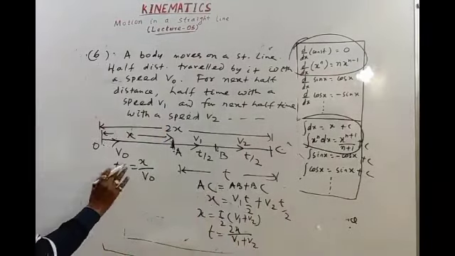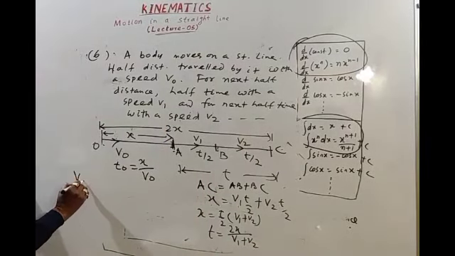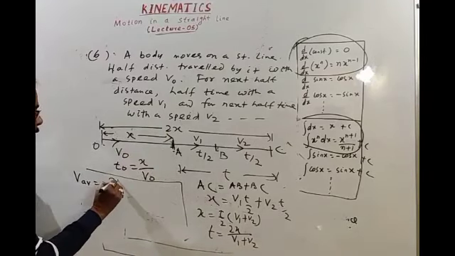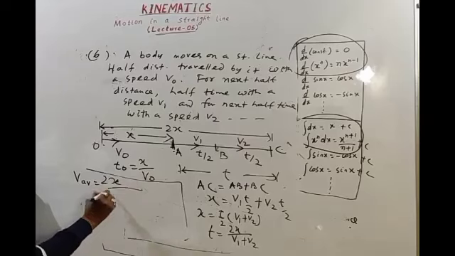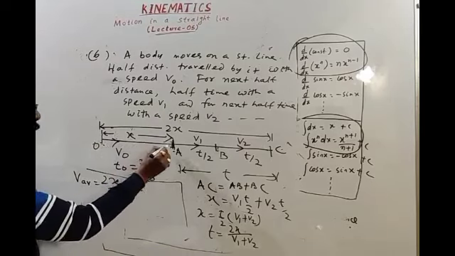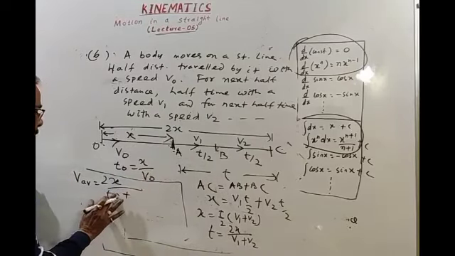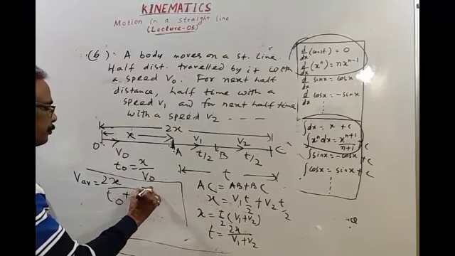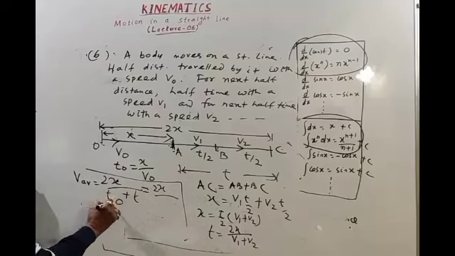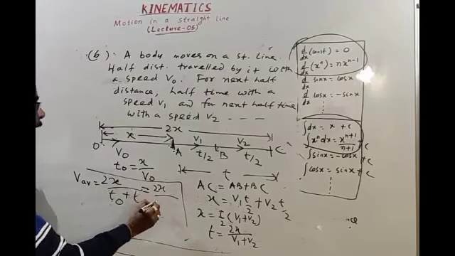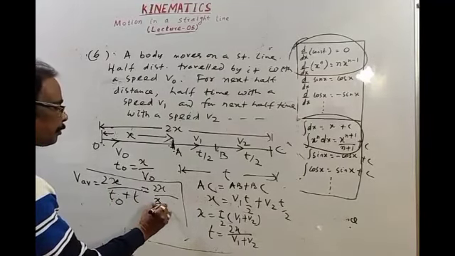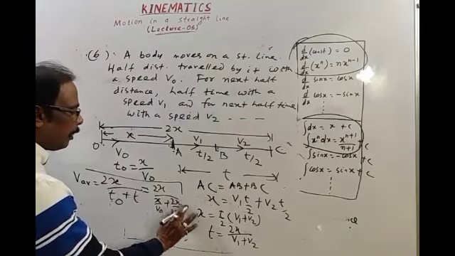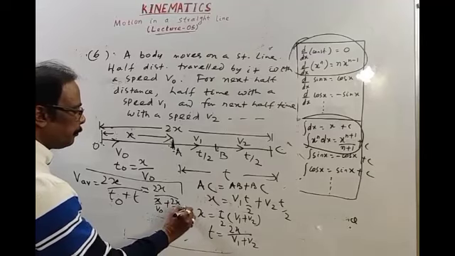Okay. Now I will calculate average speed. Average speed is total distance 2x divided by total time: t naught from O to A, then t from A to C. T naught is x by v naught, plus t, which is 2x by (v1 plus v2).